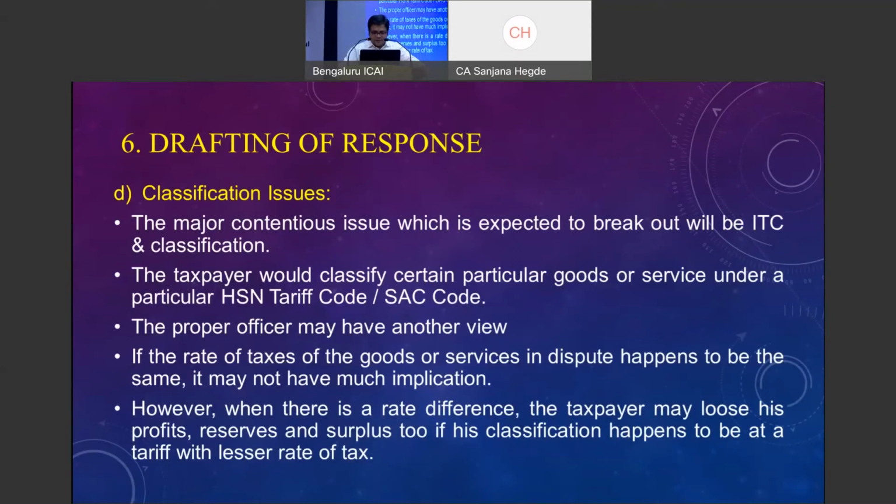So in the case of classification, if the tax rates of the goods or services in dispute happen to be the same, there is not much issue. Notice also may not be issued, and the penalty for wrong classification can be dropped. But if the rates are different, for example I have been paying at 12% and the department is demanding 18%, definitely there is going to be a big issue.